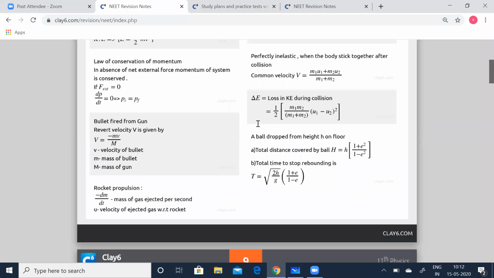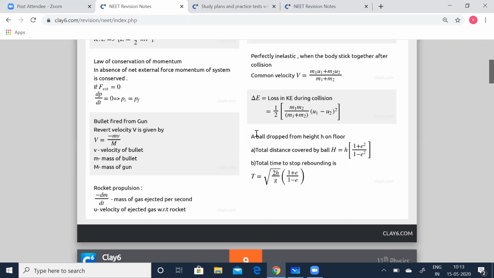If delta E is the loss in kinetic energy during collision, then you can say it is equal to half times m1 m2 divided by (m1 + m2) into (u1 minus u2) the whole square. Again, m1 is the mass of the first object, m2 is the mass of the second object, u1 is the initial velocity of the first object, and u2 is the initial velocity of the second object. So delta E is the loss in kinetic energy during collision.